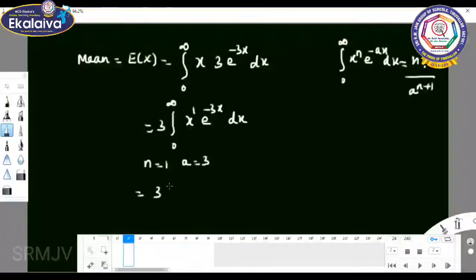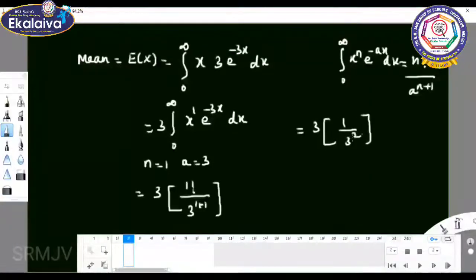So 3 into 1 factorial by 3 power 1 plus 1. So it gives 3 into 1 by 3 square. You cancel the value. Expectation of x, mean, equal to 1 by 3. That means the expected life of this electronic equipment equal to 1 by 3.